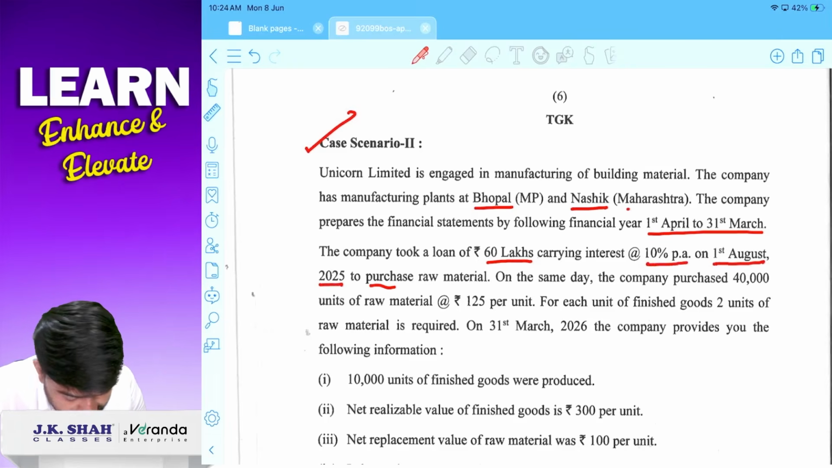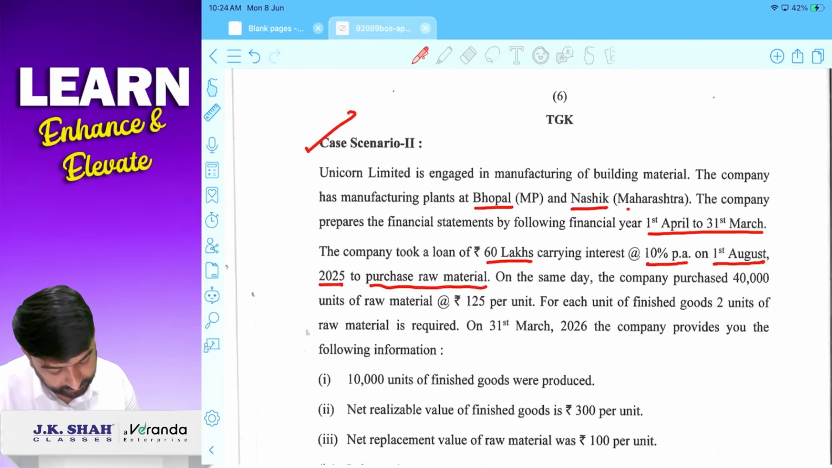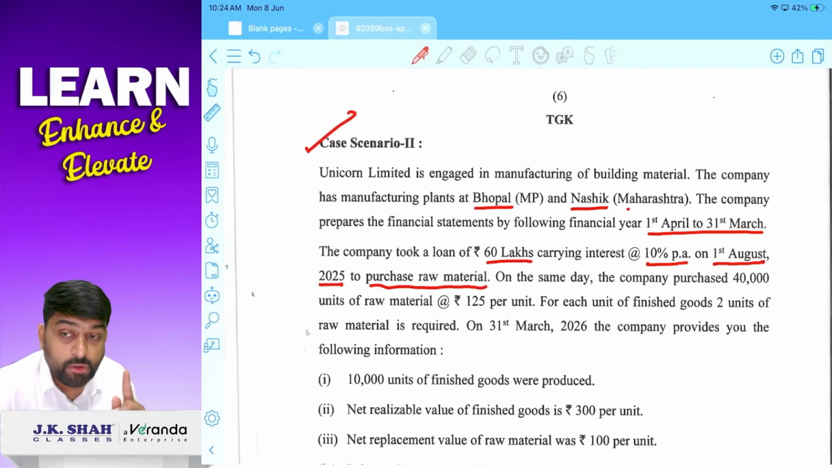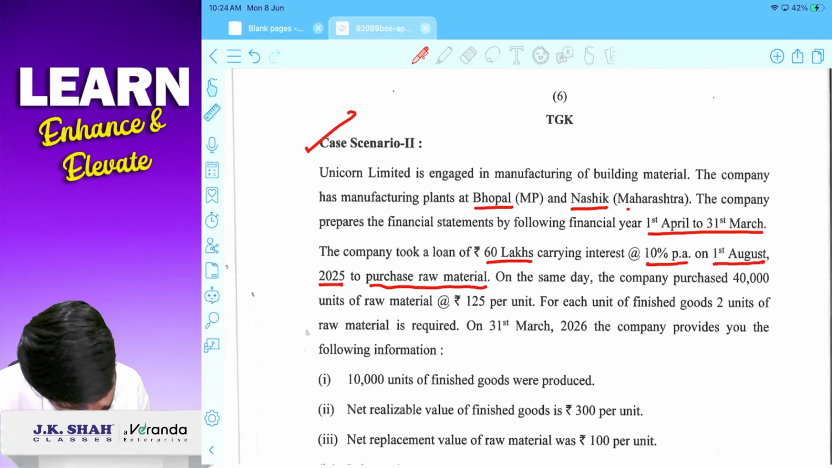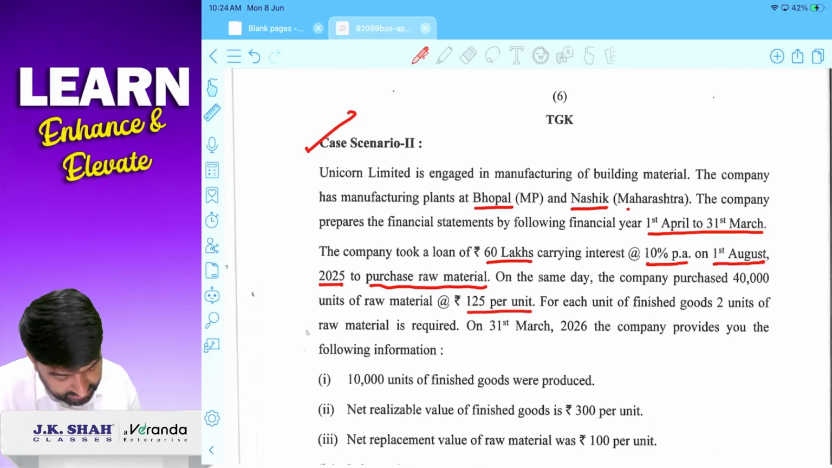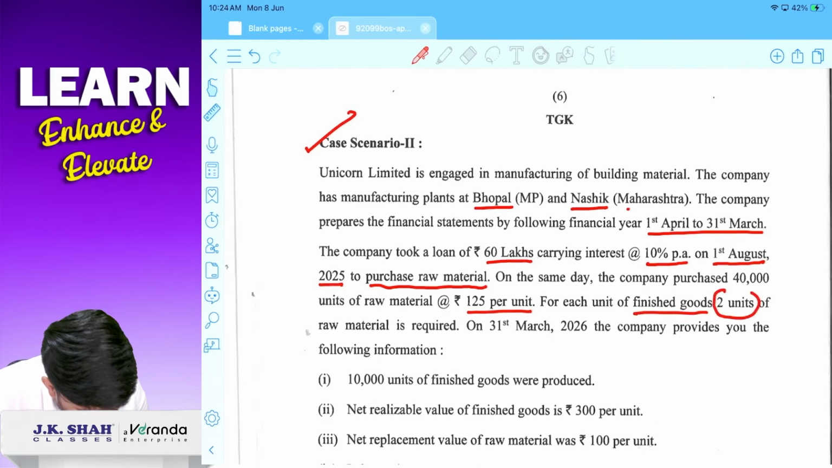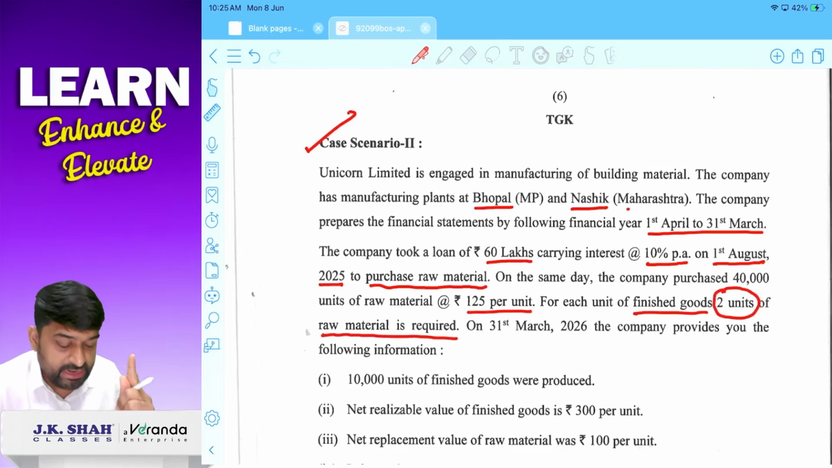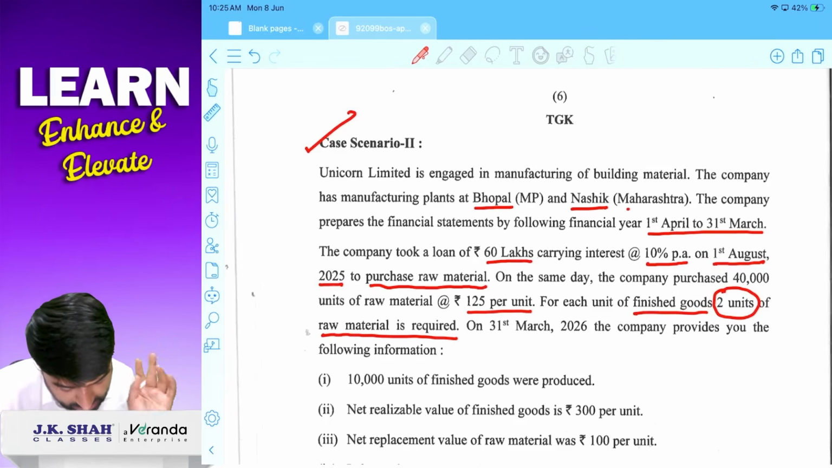क्यों लिया है? To purchase raw material. On the same day, company purchased 40,000 units of raw material at 125 per unit. Correct? For each unit of finished goods, 2 units of raw material is required. मतलब एक finished goods बनाएंगे तो 2 यूनिट चाहिए raw material का.